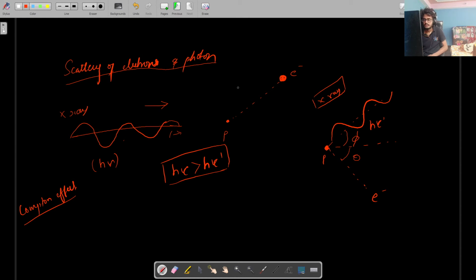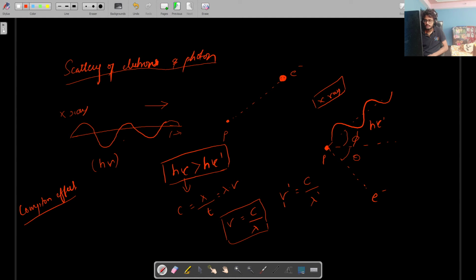We know that velocity of light is displacement, that is wavelength, divided by time. So this can be written as wavelength into frequency. So frequency is c by lambda. In the second case, frequency dash is c, which always remains constant, over lambda dash.